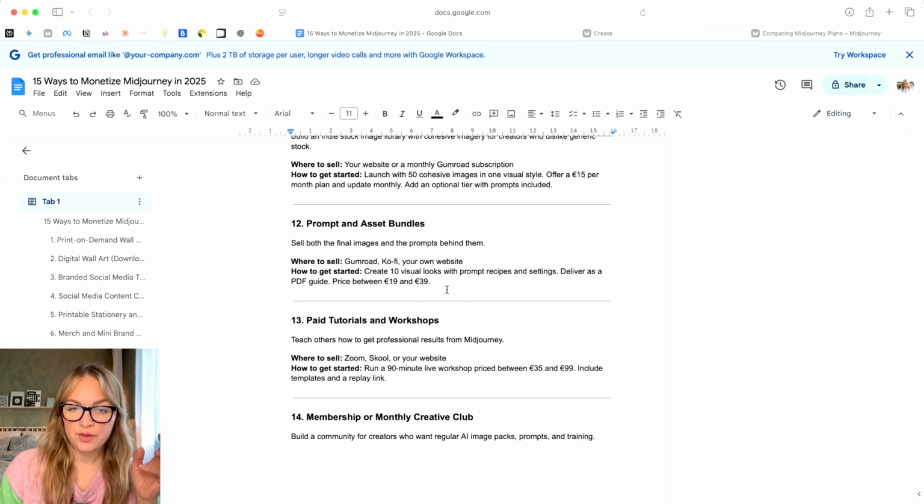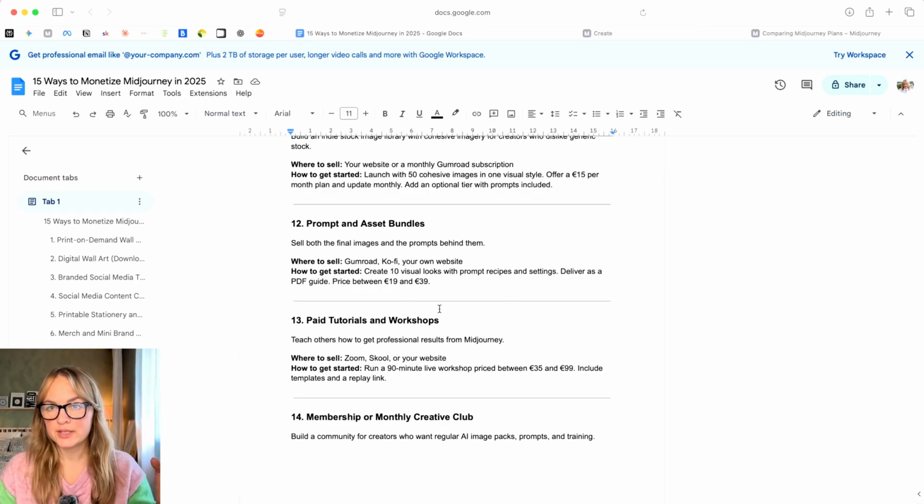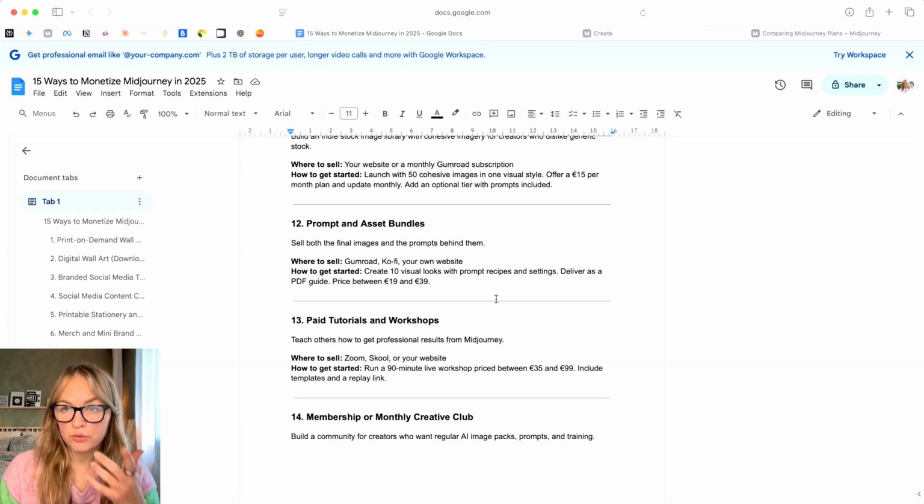What you can also do is this, I put those at the end because I'm assuming that you're already really keen on knowing as much as you can about Midjourney, that you're really going to commit to becoming really good at it. Let's say you've created some very unique style. You can sell those prompts and asset bundles. So you can sell the images and the prompts that you've created. There is a market for that. There is a market on Gumroad. You can sell it on your own website. So if you're already in the AI space, this is a really interesting product that you can sell.